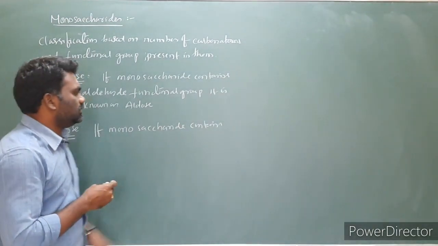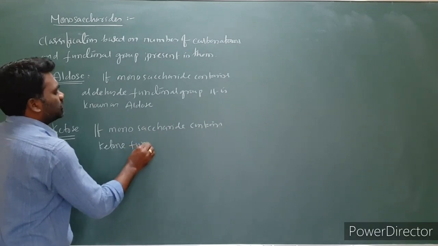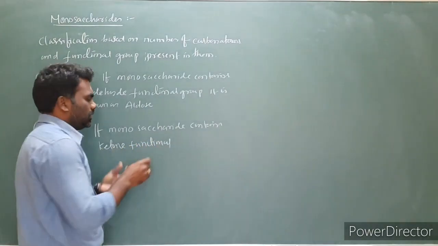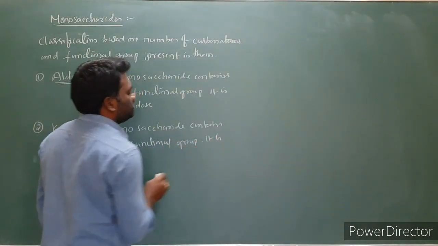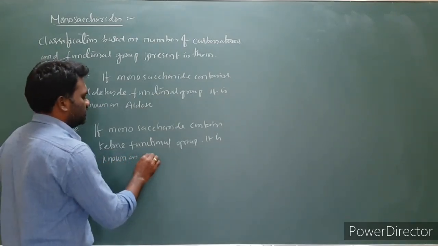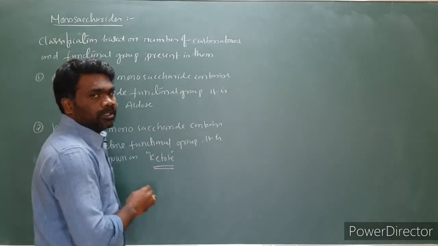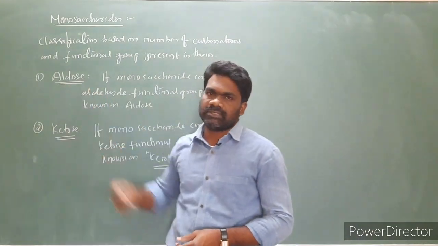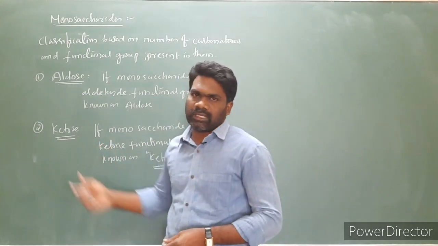The monosaccharide containing a ketone functional group, or simply a ketone group, is known as ketose. If a monosaccharide contains an aldehyde functional group, we call it an aldose, and if it contains a ketonic functional group, we call it a ketose.